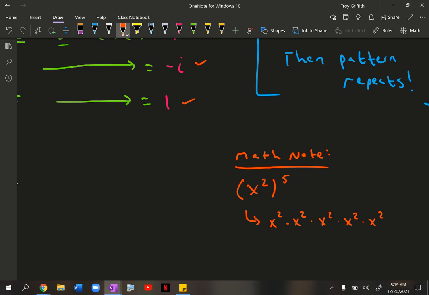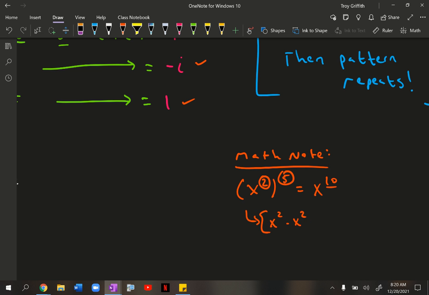And we just talked about how we add the exponents together. That means I'm adding 2 together 5 times, which gives me x to the 10th. Obviously, I'm not going to want to write it this way every time. What's a faster way to do it? Just take this number and multiply it by this number: 2 times 5 gives me this 10.